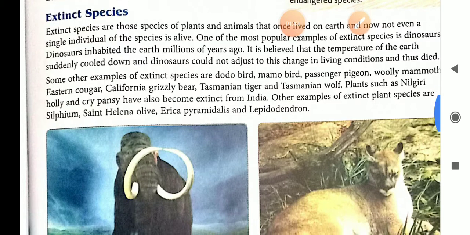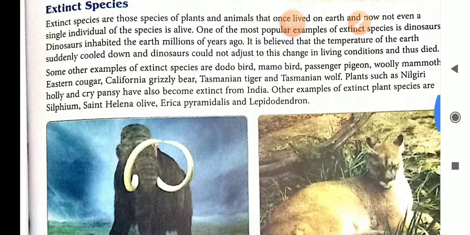One of the most popular examples of extinct species is the dinosaur. All of you know it very well. Dinosaurs inhabited the earth millions of years ago, and it is believed that the temperature of the earth suddenly cooled down and dinosaurs could not adjust to this change in living conditions and thus died. Because of the cold climate, the dinosaurs were unable to continue their life and they became extinct.